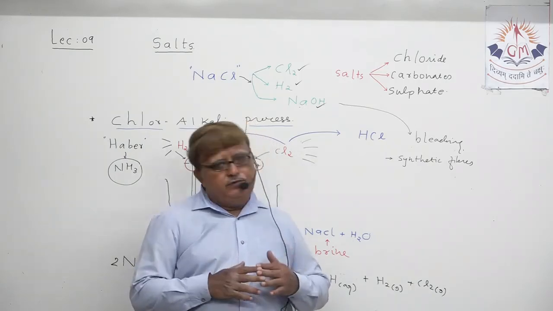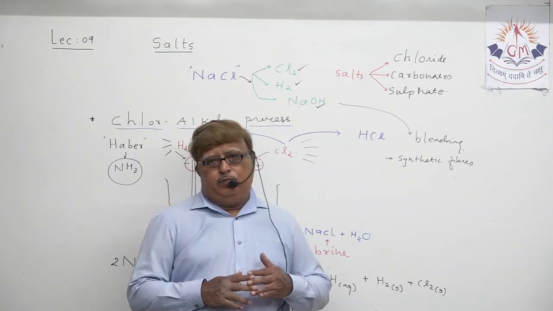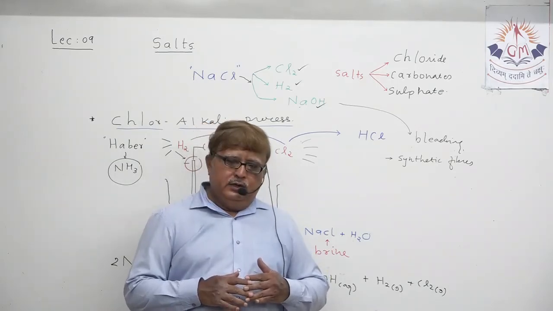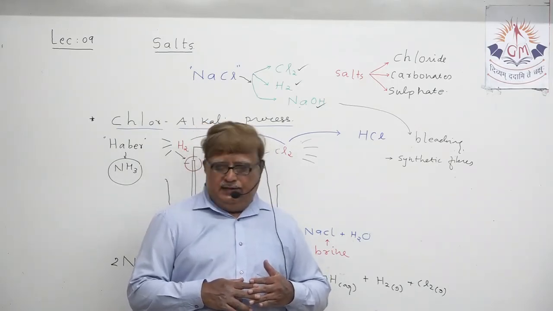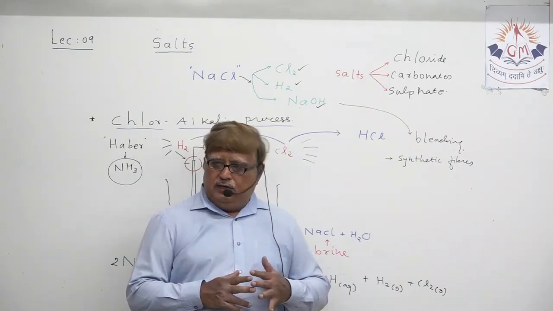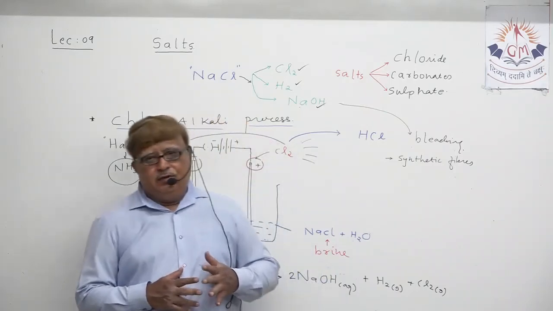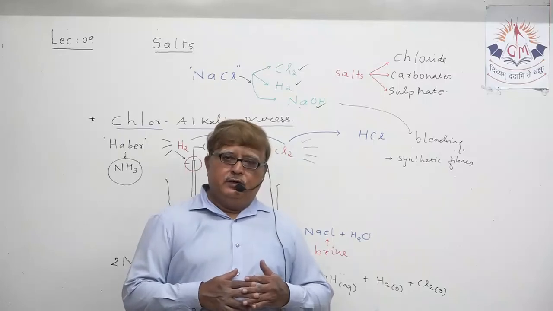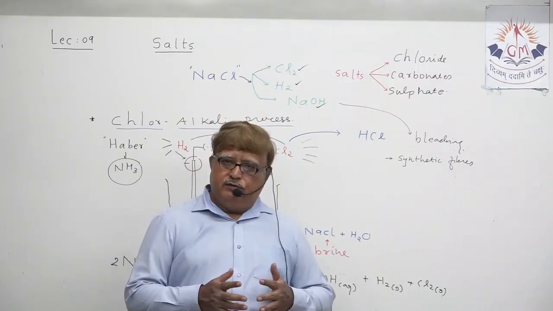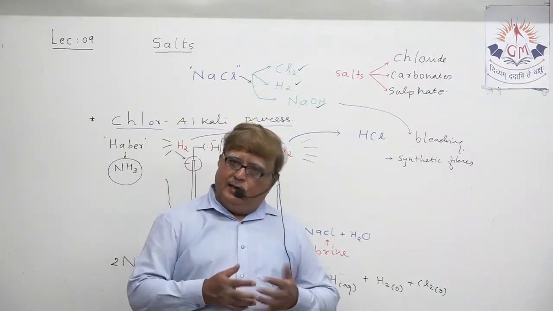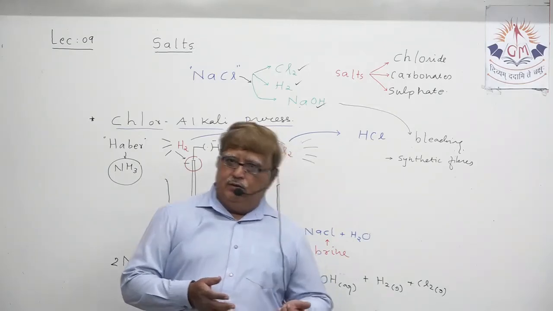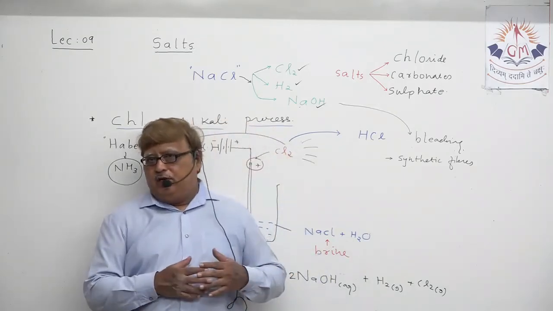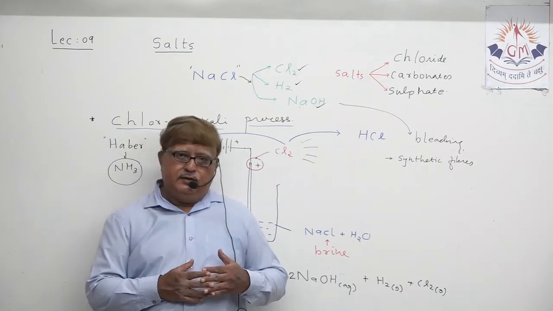So the process where three products are obtained. One is sodium hydroxide, one is hydrogen gas, and one is chlorine gas. Sodium hydroxide, which is base, can be called alkali, and chlorine gas, which is produced, you utilize the word chlor for that.